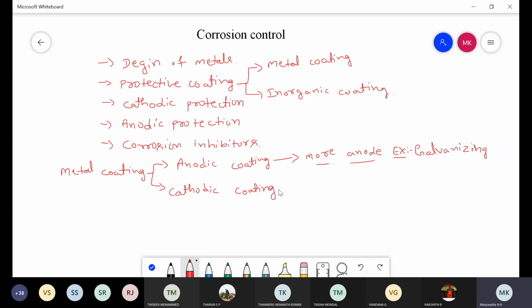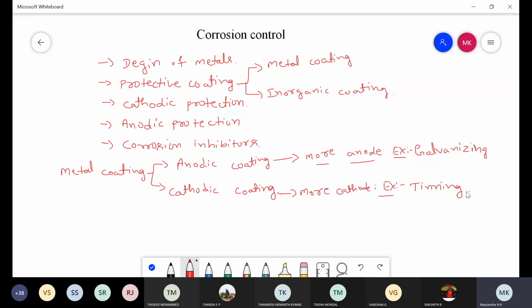Coming to the second method, cathodic coating. In cathodic coating, a more cathodic metal is deposited on the surface of the base metal to prevent the corrosion of the metal. For example, the tinning process. So this is the first one, metal coating in protective coating.